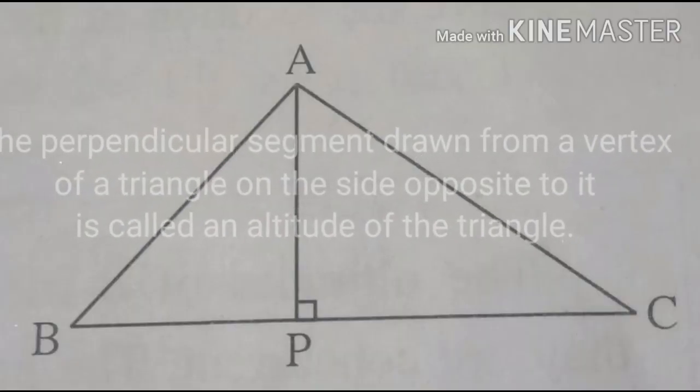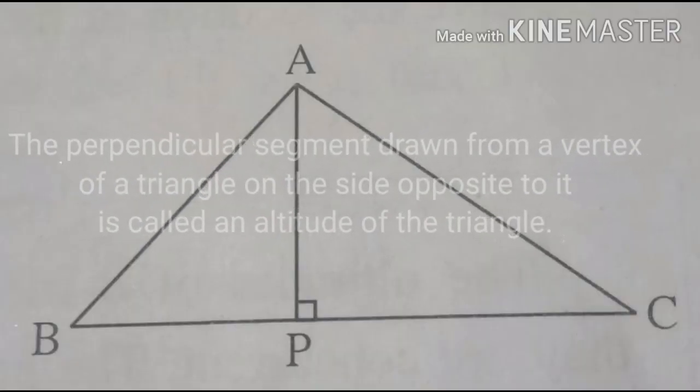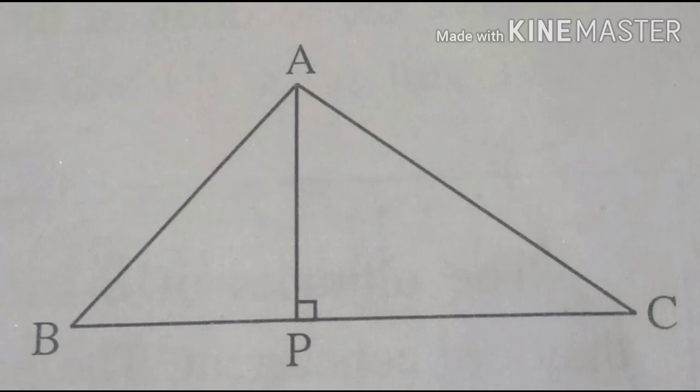Here the perpendicular segment drawn from a vertex of a triangle on the side opposite to it is called an altitude of the triangle. Here in triangle ABC, the line AP is altitude of the triangle ABC. It is a perpendicular drawn on line BC.